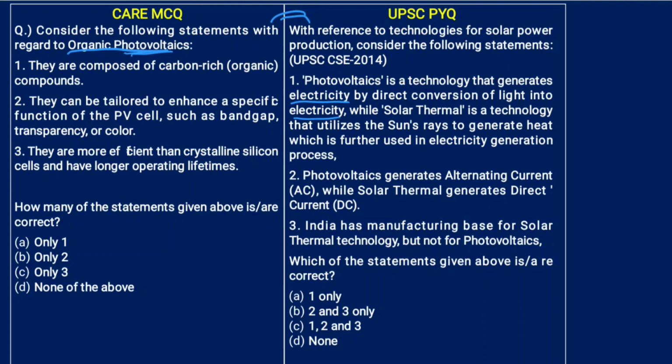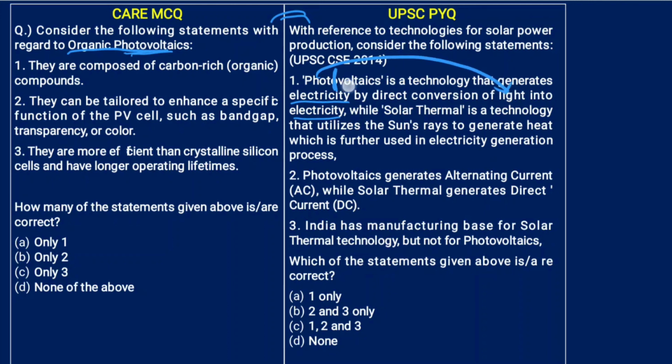If you do not know the correct meaning of some words, try to break the word and then look into the meaning. Here photovoltaics, right? Break it into two halves. Photo and voltaics. What is photo? Photo means something related to light.